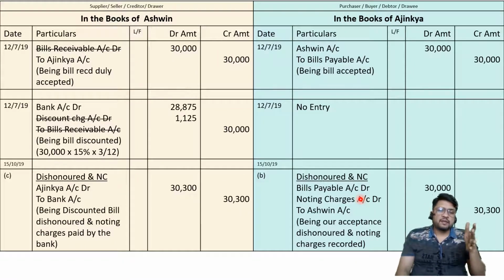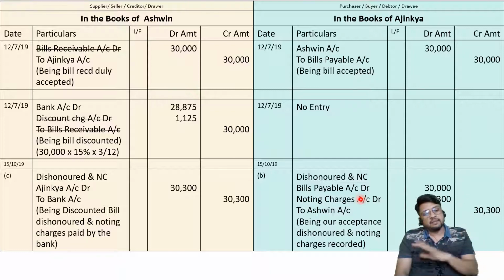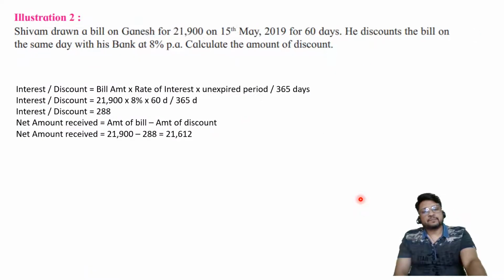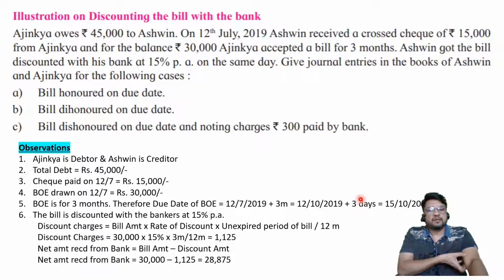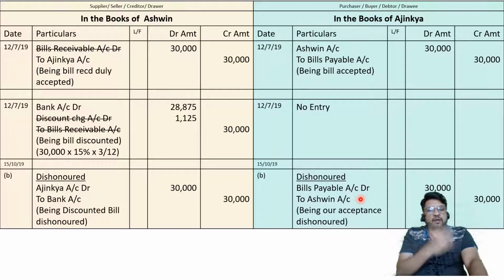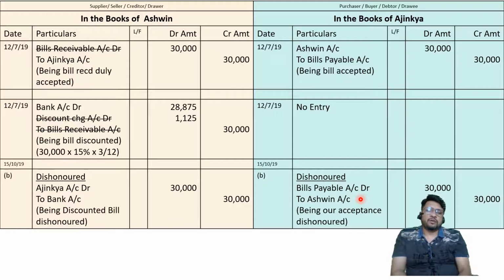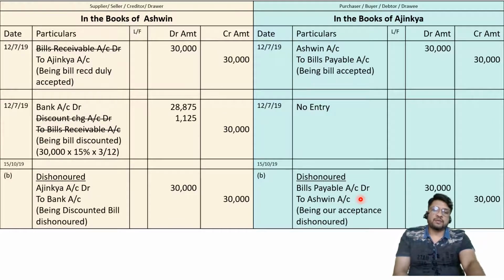And one more thing, in the books of the drawee, for honor as well as for dishonor, the entries of the discounted situation and the entries of the first problem, the retained situation, are exactly the same. There is no change. Retained problem: the entries for dishonored, bills payable to drawer, or noting charges, bills payable to drawer, noting charges to drawer. Same situation. In the books of the drawee, the entries are always the same, whether it is honored, dishonored, or dishonored with noting charges. Clear to all of you? So this is what I wanted to discuss in this problem.